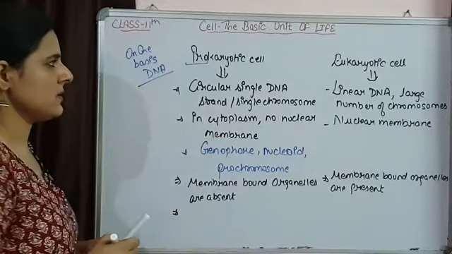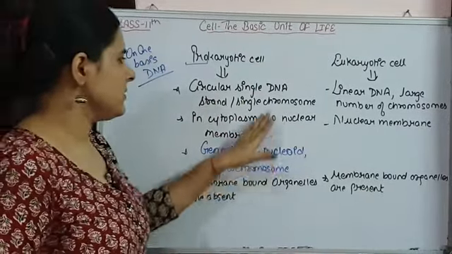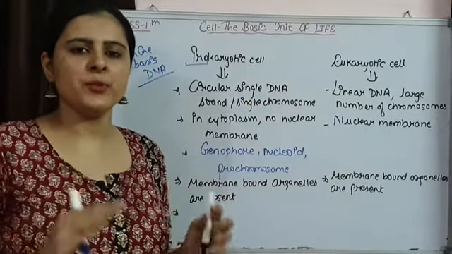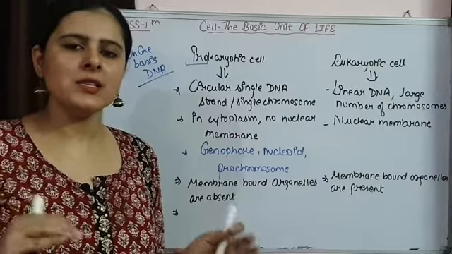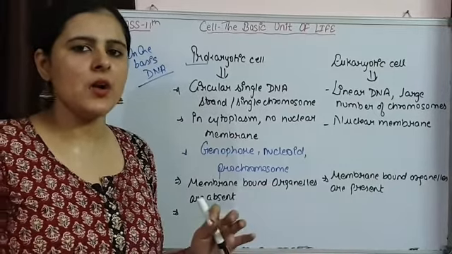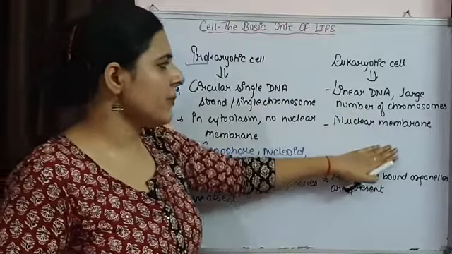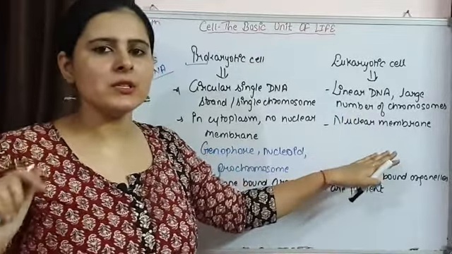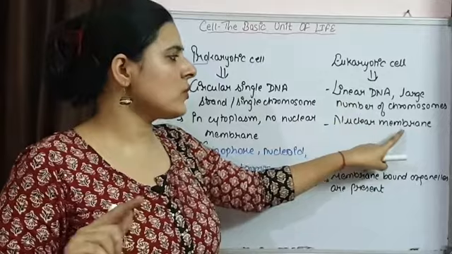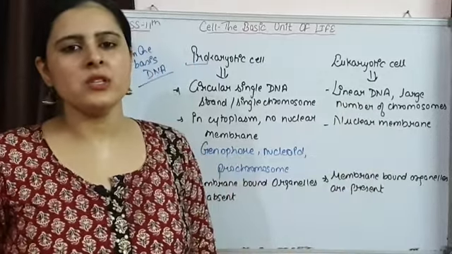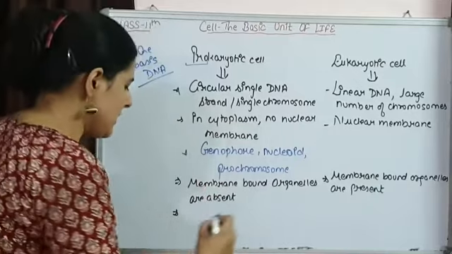Another difference is, because here DNA is present in the cytoplasm itself, so here transcription and translation, RNA synthesis and protein synthesis, where will they occur? In the cytoplasm itself. While here different compartments are there, a clear cut nucleus is there, so transcription is going to occur in this nucleus while translation is going to occur in the cytoplasm.